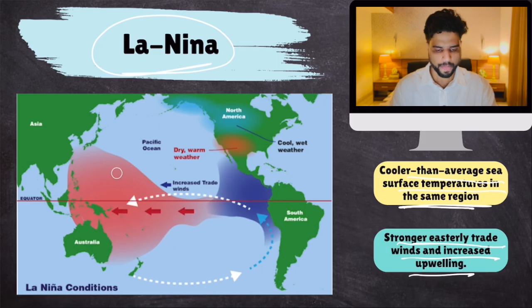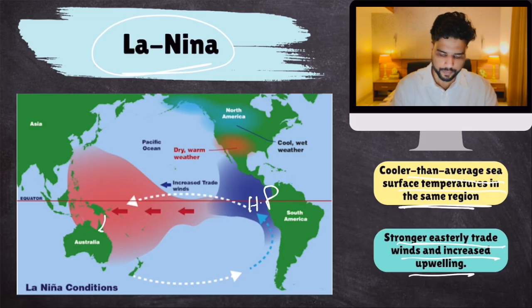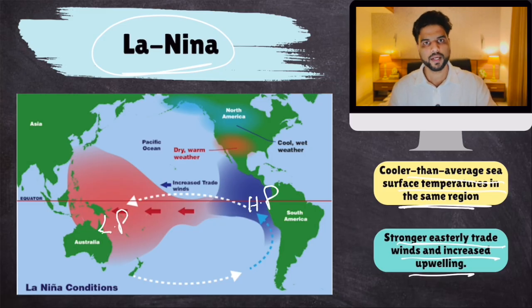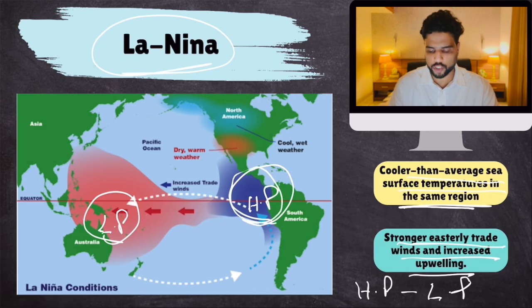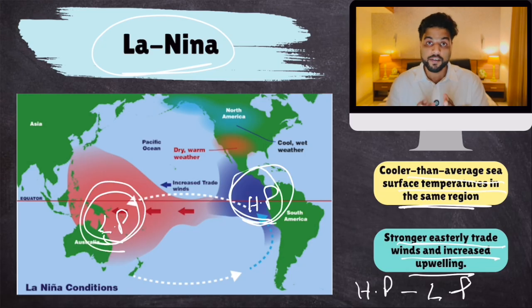Okay. Look, whenever there is La Nina, there is high pressure over here. There is low pressure over here. Okay. Now we take the difference between the two pressures. Pressure near South America minus pressure near Australia. We take the difference between the two. If the difference is huge, strong La Nina. If the difference is less, weak La Nina.